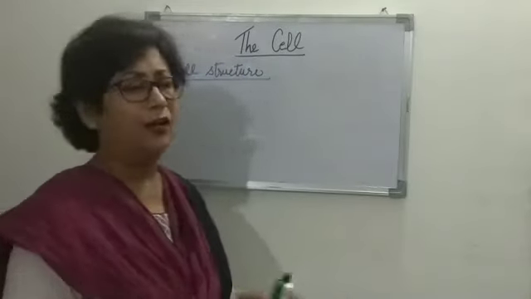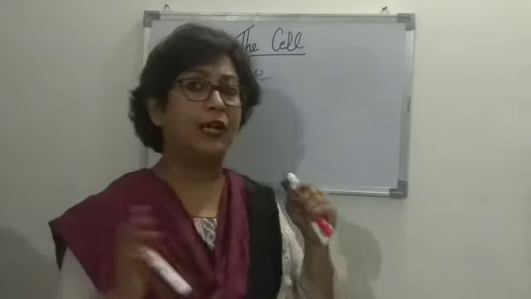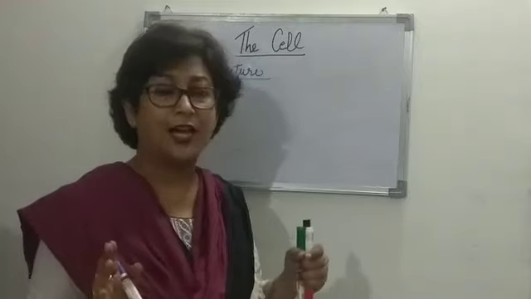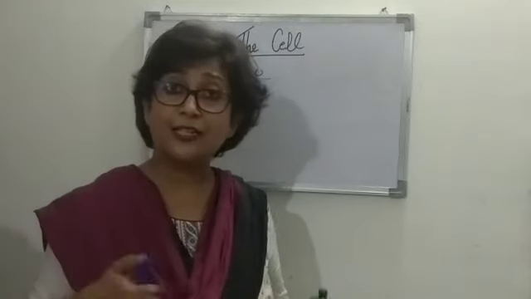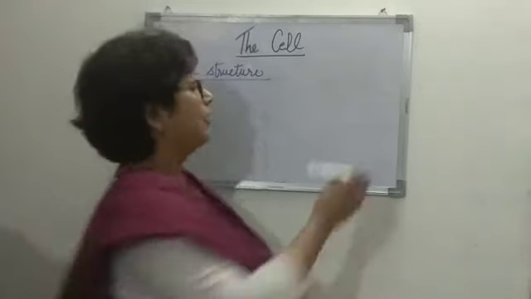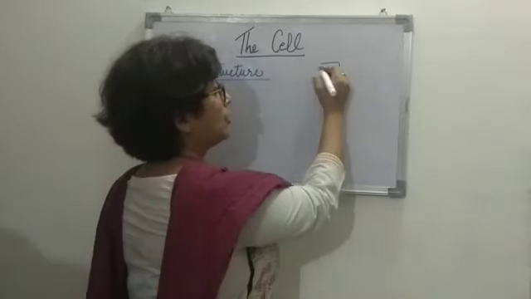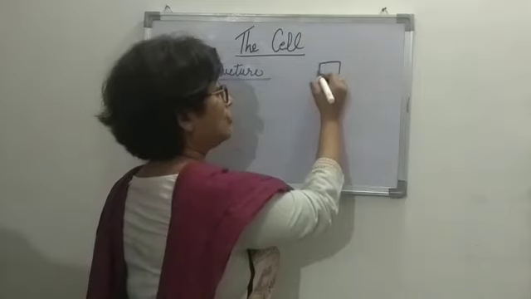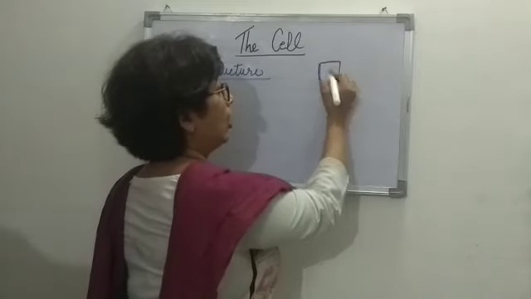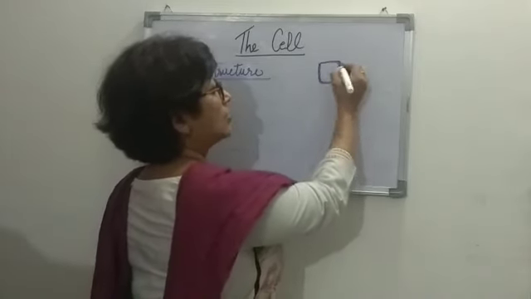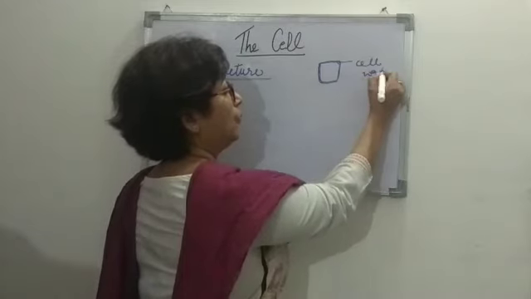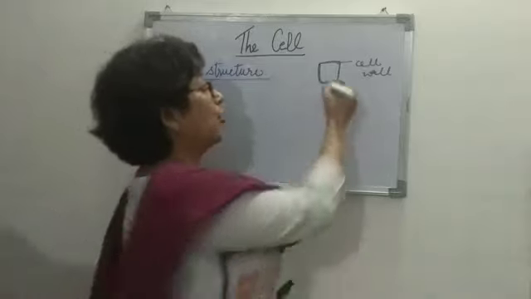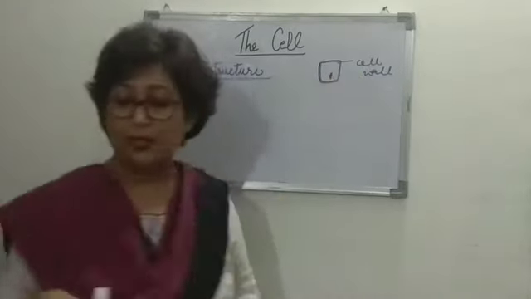If you remember, when we studied in class 10th, when we studied the cheek cells, remember, that is the animal cells, and then when we studied the onion cells, right, and when we drew the diagram, your teacher must have told you that these cells you should very, very clearly show a thicker outer wall, right? Why a thicker outer wall? Because that is the cell wall. That is how it has to be differentiated, right? So that is what you learned, right? And of course, the presence of the nucleus, right?